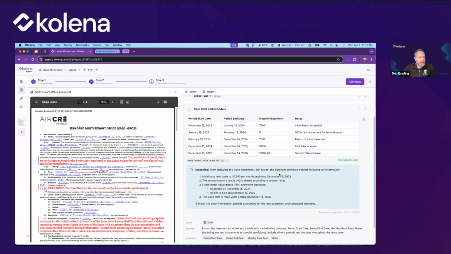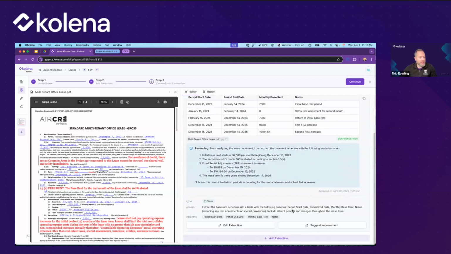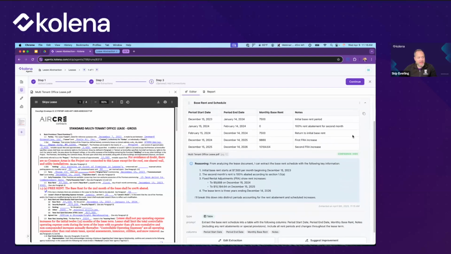You can iterate with the system using that suggest improvement. You can see here that now we have a table view, which might be more useful for us. And we can edit that directly if we want or suggest further improvements.